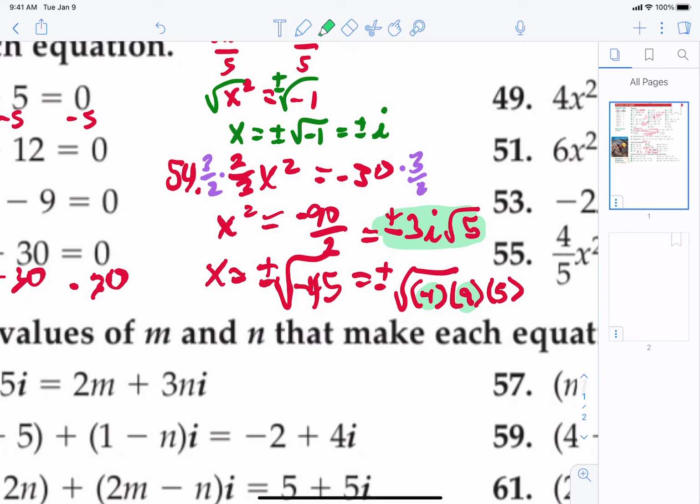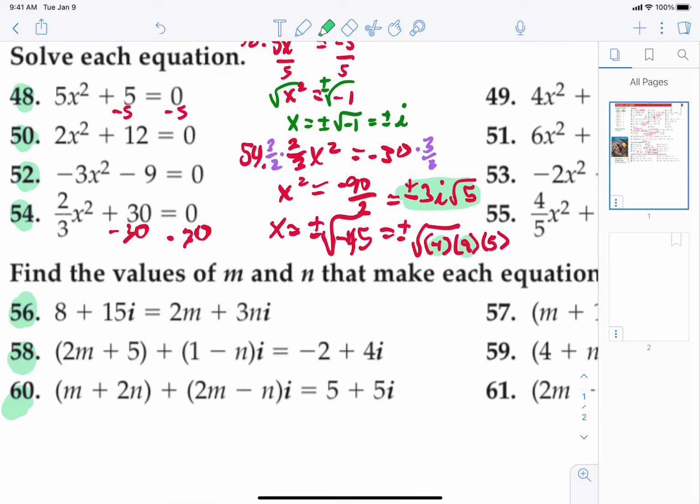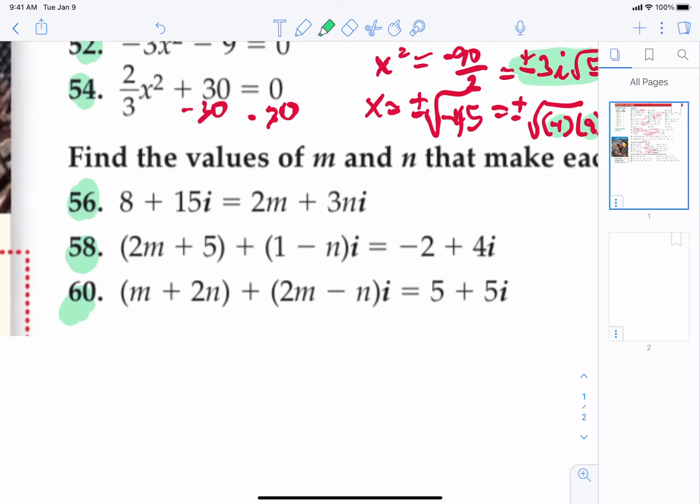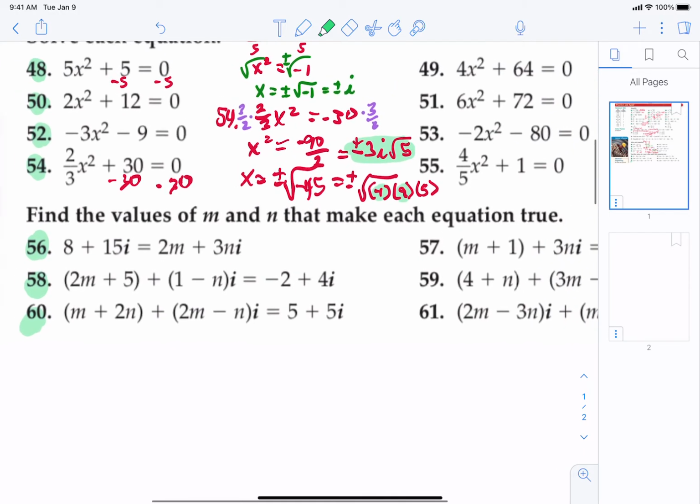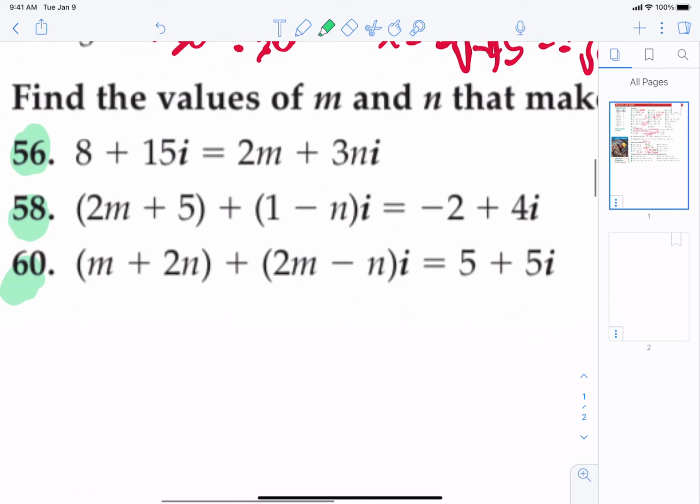I just wanted to see a few equations. And then I think the problems at the bottom are pretty cool, so I wanted you to see them. It says, find the values of m and n that make each equation true. So let's look.